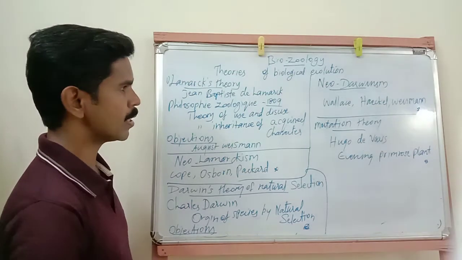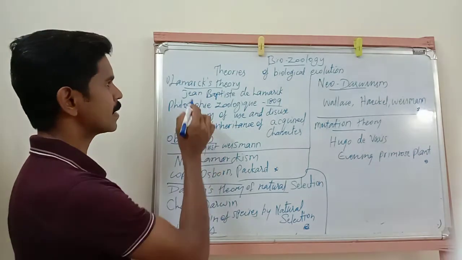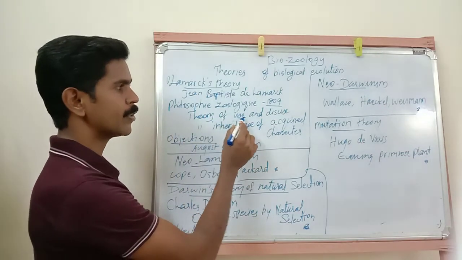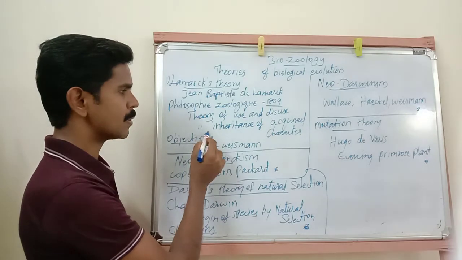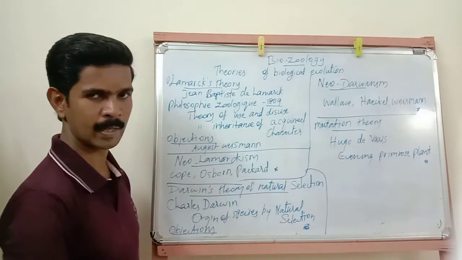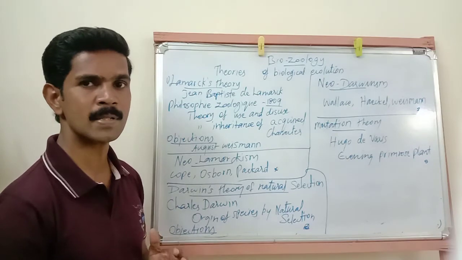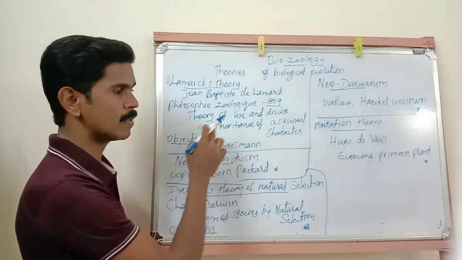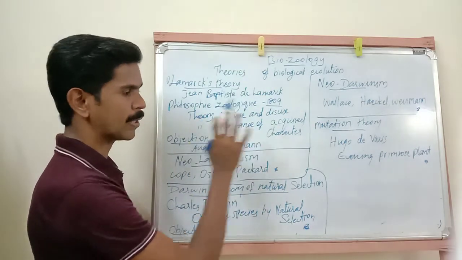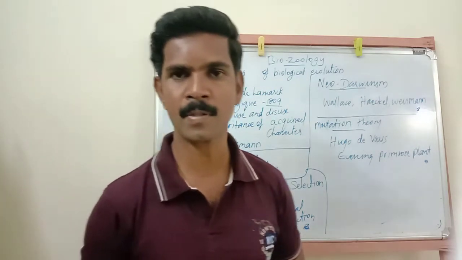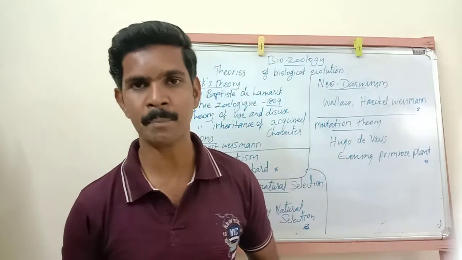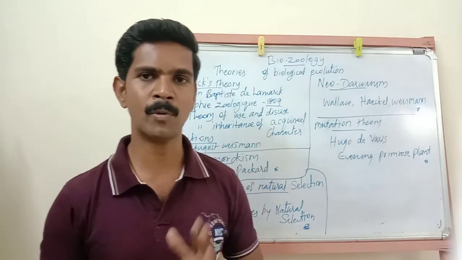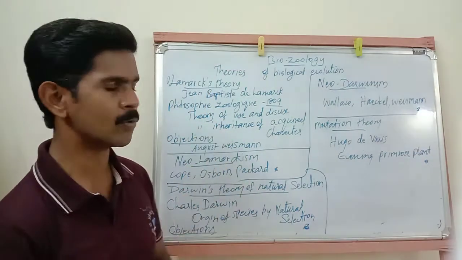Now we are going to study two important principles of Lamarck's theory. The first principle is called the theory of use and disuse, and the second principle is called the theory of inheritance of acquired characters. There are many principles in Lamarckism, but these two are the very important principles explained by Jean-Baptiste Lamarck in his book. So now we are going to study these two principles. The first principle is the theory of use and disuse.